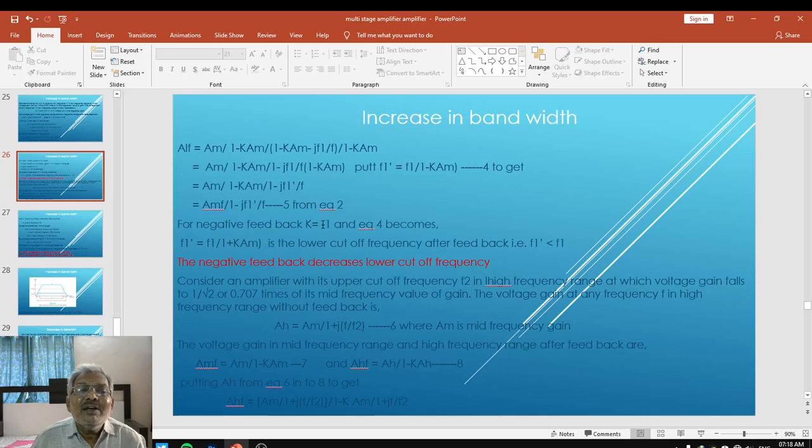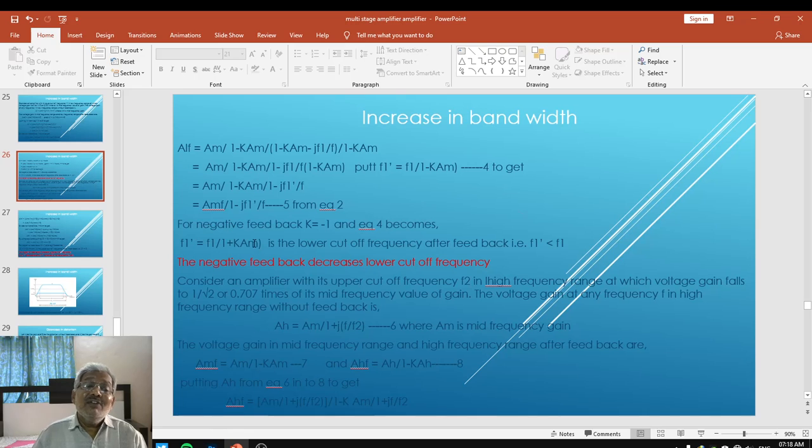For negative feedback, we are aware that the feedback factor K is negative. By putting K equal to minus K in equation number 4, we get F1 dash is equal to F1 upon 1 plus K times AM, instead of minus. What does this indicate? This indicates that F1 dash is less than F1.